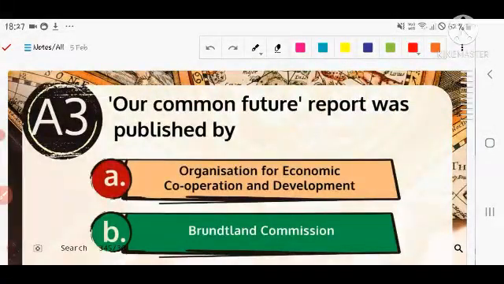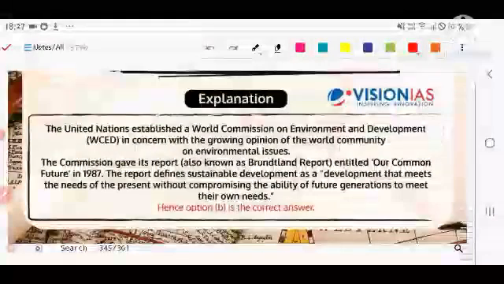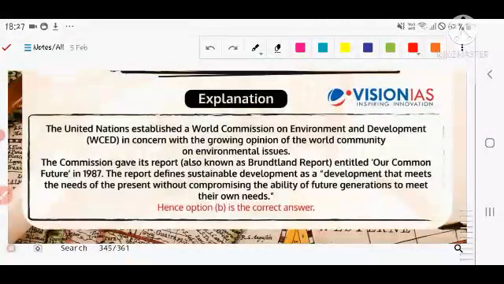Let's see the next question. The next question is related to the Our Common Future report published by the Brundtland Commission in 1987. Let's see the explanation. The United Nations established a World Commission on Environment and Development (WCED) in concern with the governing opinion of the world community on environmental issues. For example, an expert committee of scientists in the environmental field comes along with governments so that they can reach a consensus about the environmental change that exists in the world.